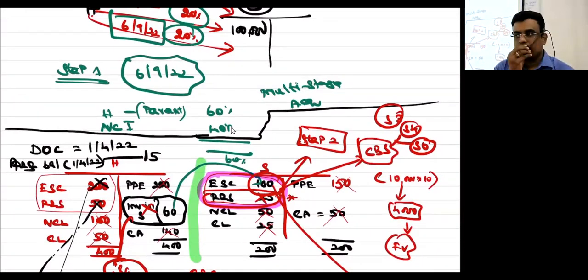So hopefully you are okay with step number 3. Yes, sir. Step number 3. What is step number 3? Non-controlling interest. There are two methods. One is called the proportional method, another is called the fair value method. Because of this method, step number 3 and step number 4 will get changed. Step 3 and step 4 alone will get changed because of the proportional method and fair value. I hope you are clear on that. Yes, sir.